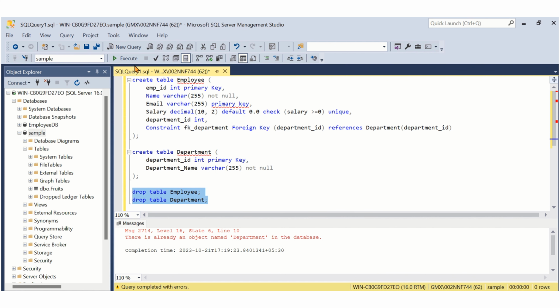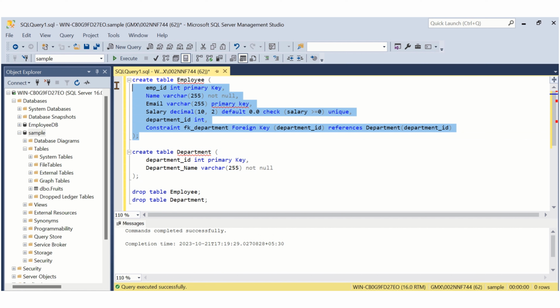Okay, let me drop it first. I'm creating the department again, and here I am also trying to create the employee table again. See, we are getting the error: cannot add multiple primary key constraints to a table. So remember, we cannot apply multiple primary keys on a single table.